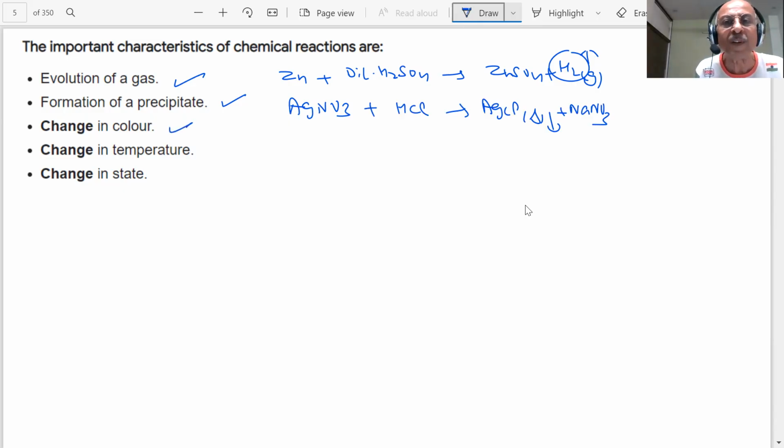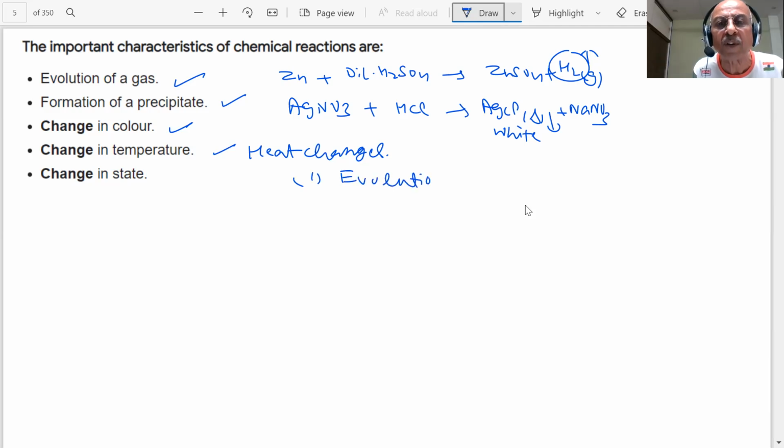And change in color could be there. As you will see, this is white in color, students. There will be change in color and change in temperature. Usually, all chemical changes are accompanied by heat changes, students. And there can be evolution of heat or absorption of heat.